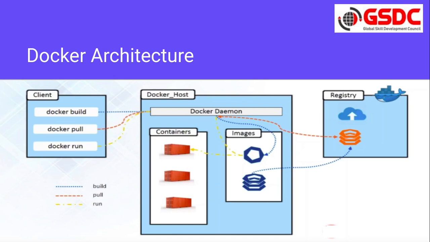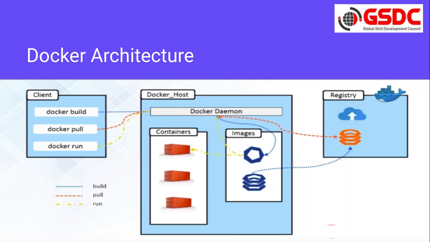This Docker daemon, or Docker server, helps us start the containers. But to interact with the Docker daemon, we need a Docker client. The left-hand side is the Docker client. We can have the Docker client as well as the Docker server on the same machine.